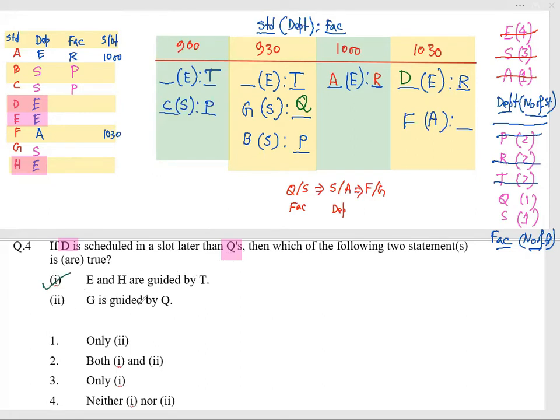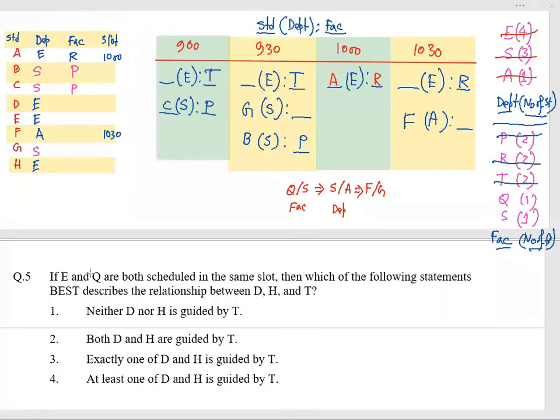Second statement, G is guided by Q. Yes, G is guided by Q. That's also what we have received. So both 1 and 2 would be my answer. Option 2 would be the answer to question number 4 in this case.